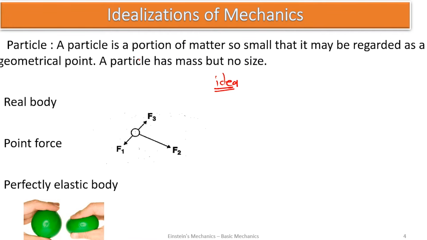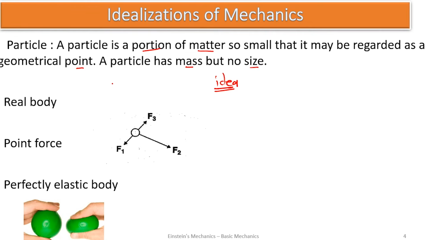The first one is a particle. In mechanics, we'll be hearing of the word particle. And what's a particle? A particle is a portion of matter so small that it may be regarded as a geometric point. We should know that a particle has mass but no size.